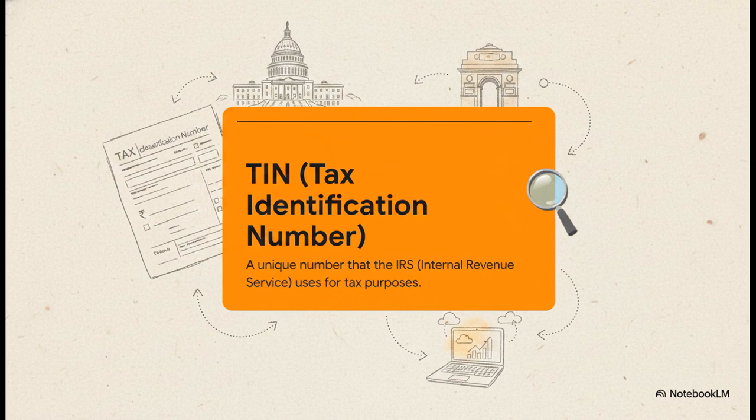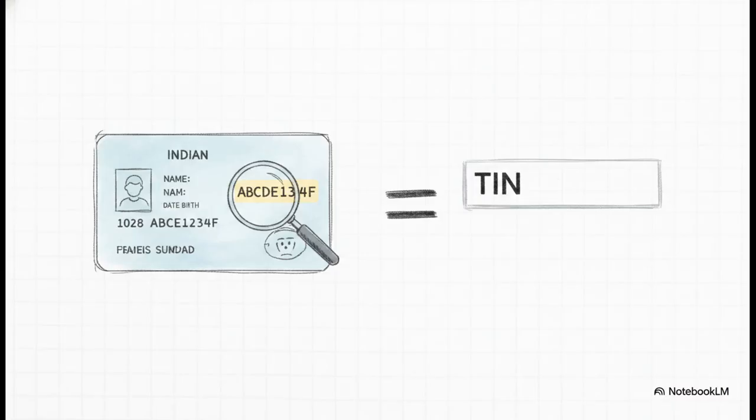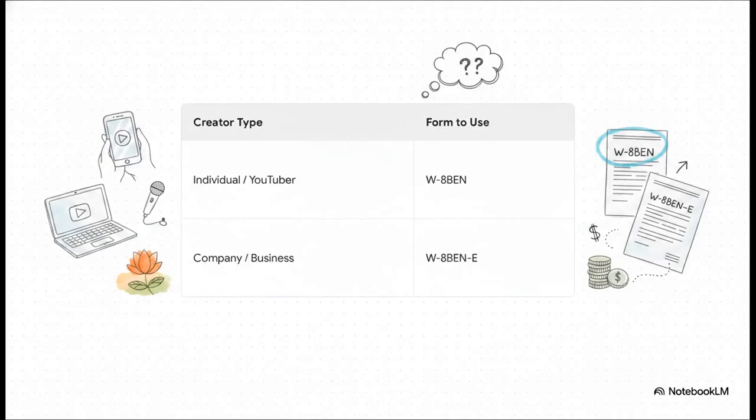This is where a lot of people get stuck, but for creators in India, the answer couldn't be simpler. Seriously, that's it. No special US number, no new forms to fill out. Your TIN is just your PAN number, the one you already have on your PAN card. You just type that number right into the box. Easy, right?